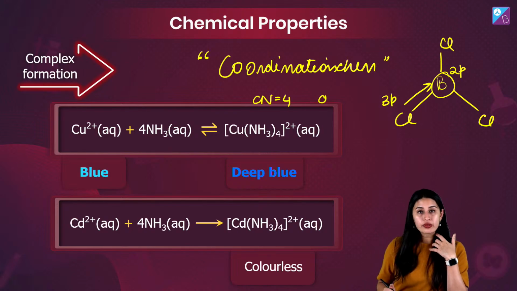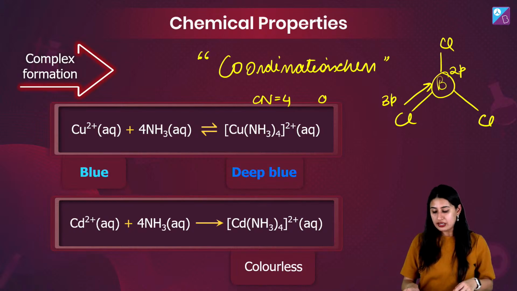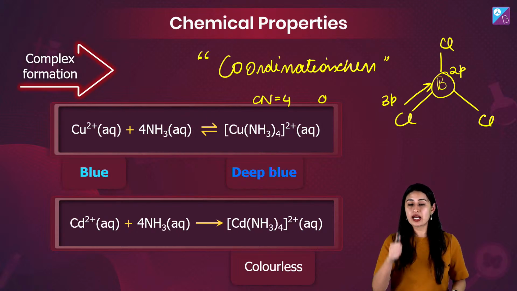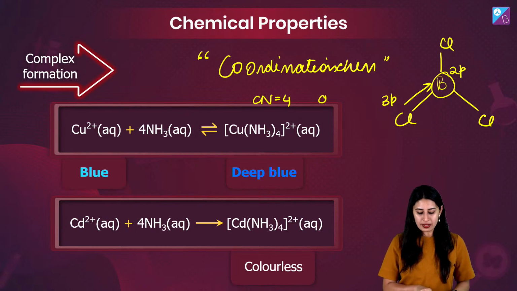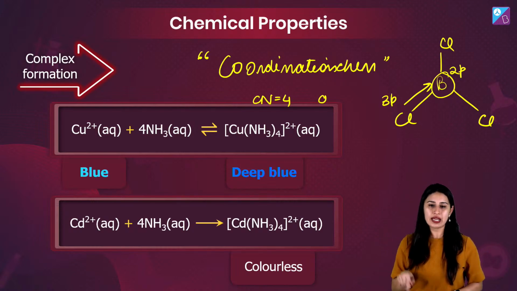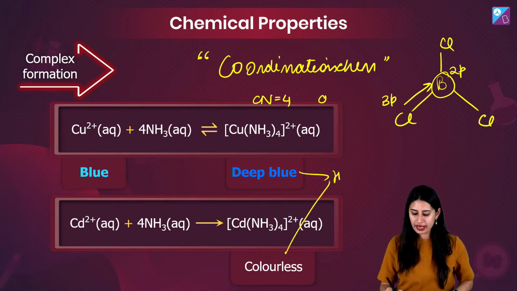Okay, now this tetraamine copper 2 ion complex that you are seeing is deep blue in color. इसका color important है. Similarly cadmium के साथ भी इसी तरीके का आपको complex मिलता है but colorless है. क्यों है ये? आपका homework है.